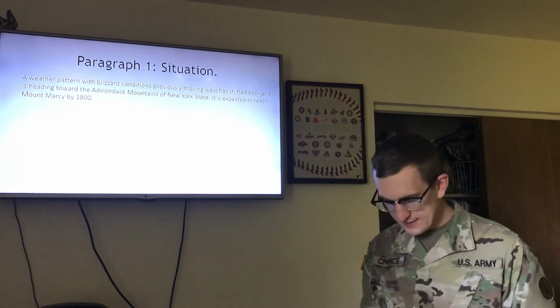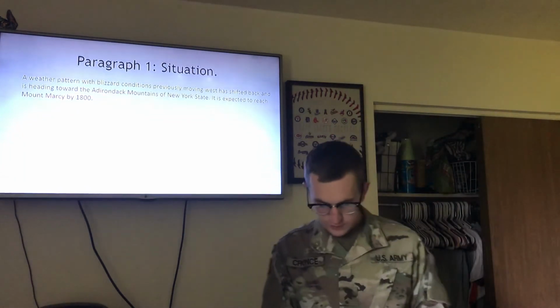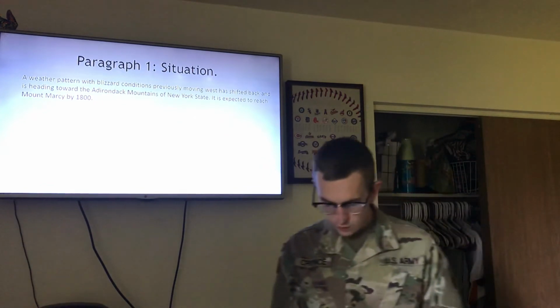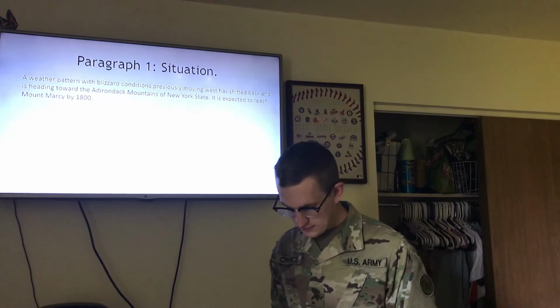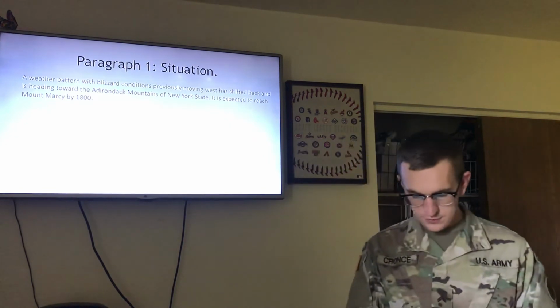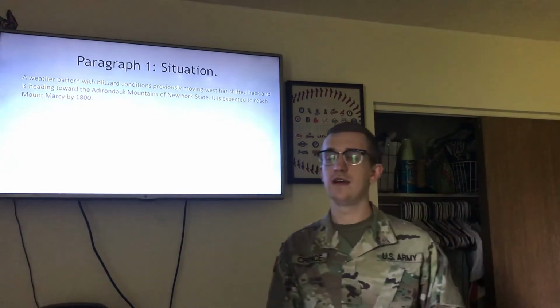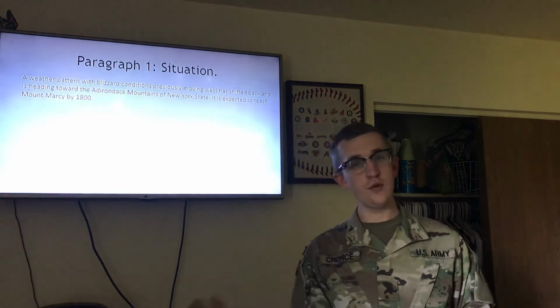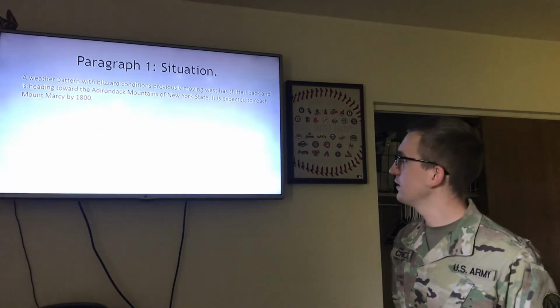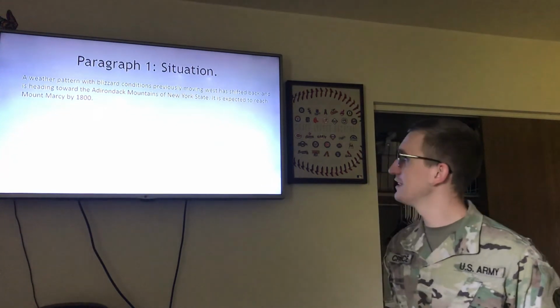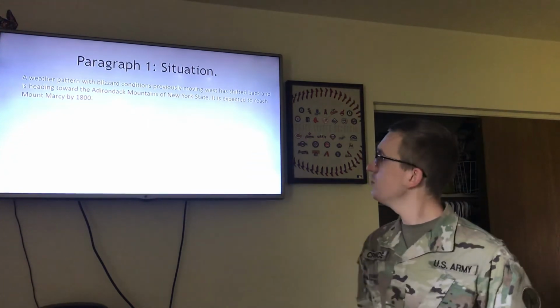So paragraph 1, the situation. A weather pattern with blizzard conditions previously moving west has shifted back and is heading toward the Adirondack Mountains of New York State. It is expected to reach Mount Marcy by 1800. So whereas there was clear weather conditions, there are now poor weather conditions, blizzard-like conditions, which is a situation change. So this is the new situation.